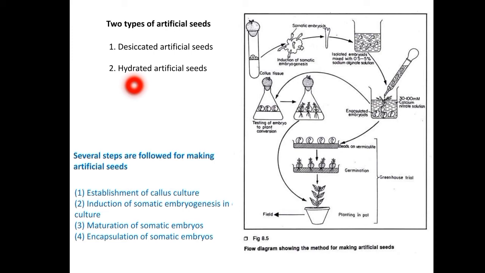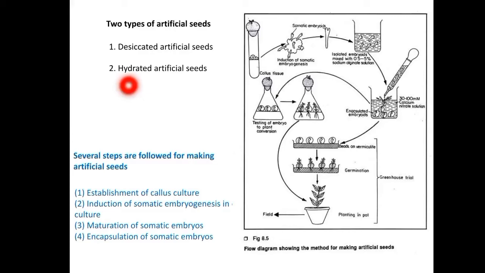The encapsulating material used in this case is polyoxyethylene, also known as poloxy. This material doesn't allow the growth of microorganisms, and it is non-toxic to the embryos. So the material for encapsulating desiccated synthetic seed is polyoxyethylene.